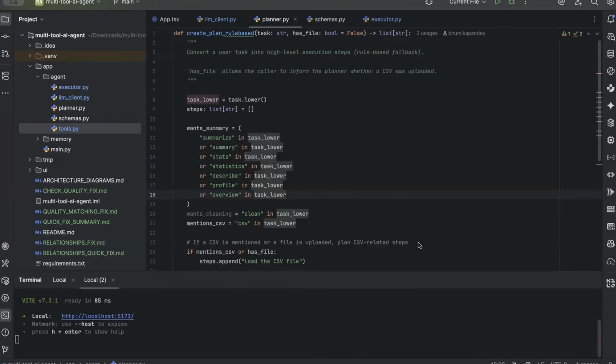Let's look at a very important safety mechanism in the planner. So this is the rule-based fallback system. This function activates where we don't rely on the LLM. So it converts a user task into execution steps using deterministic rules. You can think of it like a reliability layer.